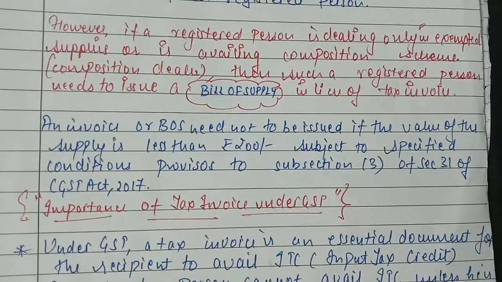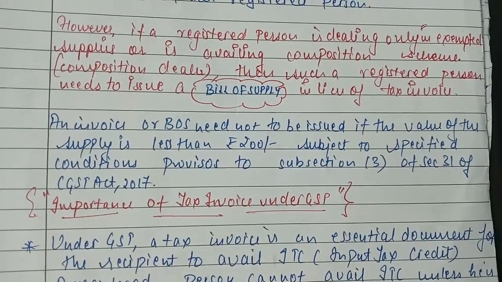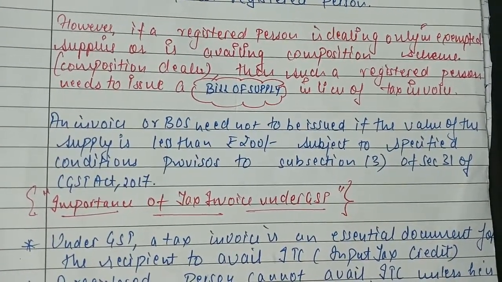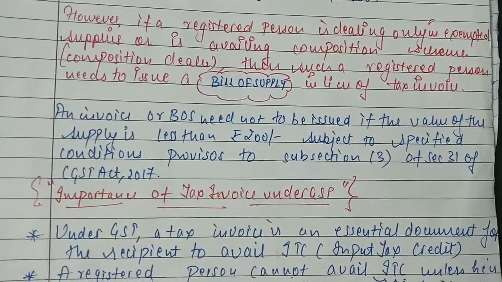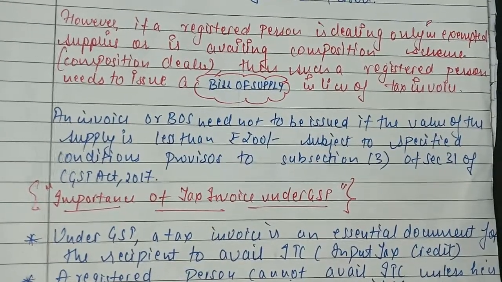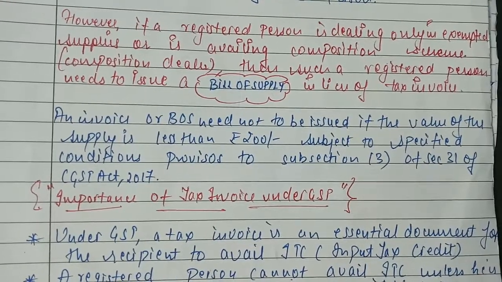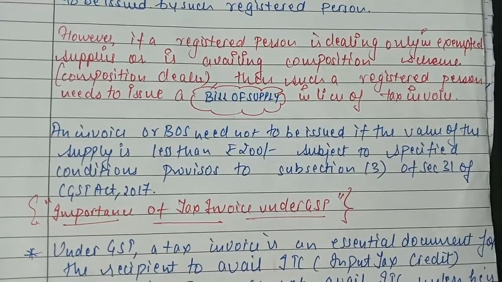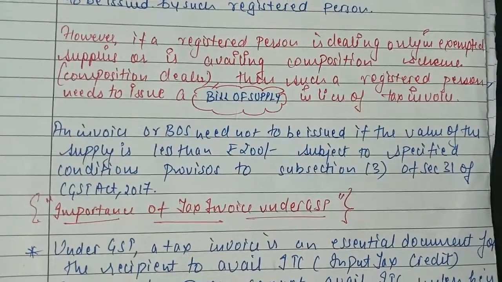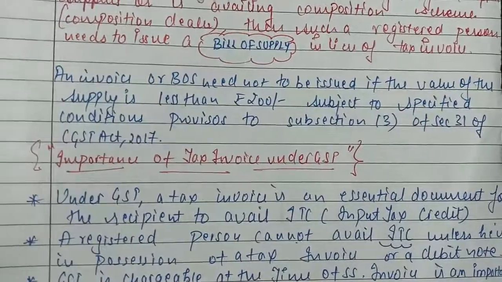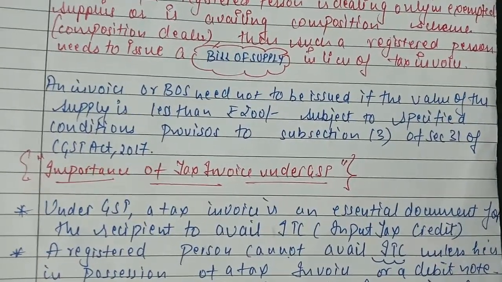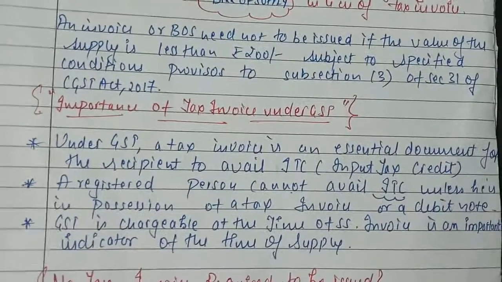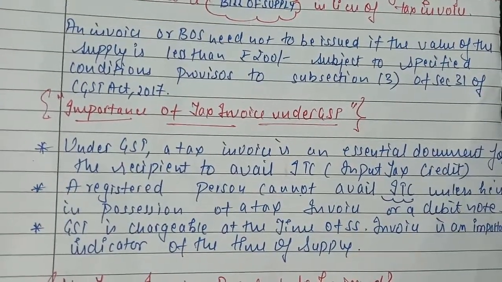An invoice or bill of supply need not be issued if the value of supply is less than 200, subject to specified conditions, provisos to subsection 3 of section 31 of the CGST Act 2017. अब आपके 31 subsection 3 में कुछ conditions के साथ दिया हुआ है कि अगर कोई invoice less than 200 है, मतलब कोई भी अमाउंट आपका 200 से नीचे है, तो उस केस में आपको इन्वॉइस या बिल ऑफ सप्लाई इशू करने की ज़रूरत नहीं है। बट ये वाला पार्ट मैं आपको अभी थोड़ी देर में एक्सप्लेन करूँगी, जिसमें आपको 31 सबसेक्शन 3 की कंडीशंस समझाऊँगी। So now come over to the next area, that is importance of tax invoice under GST.